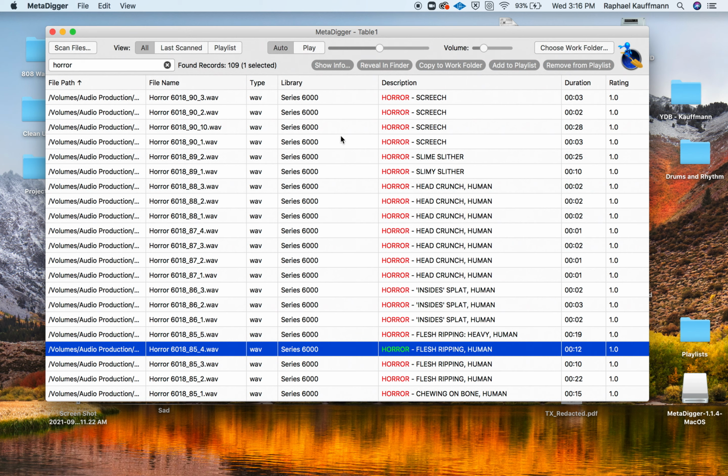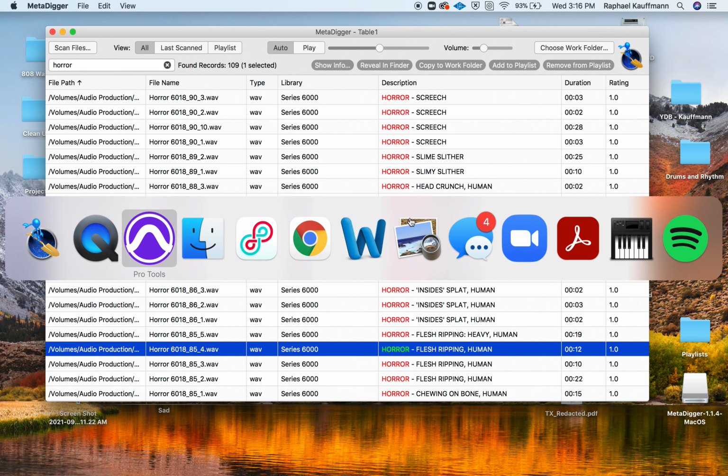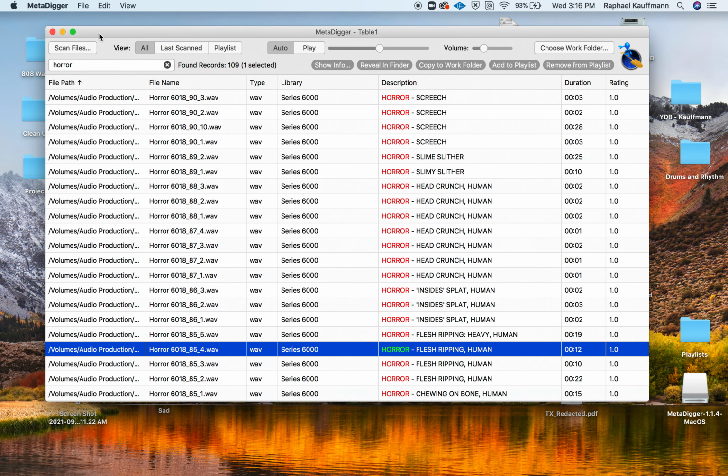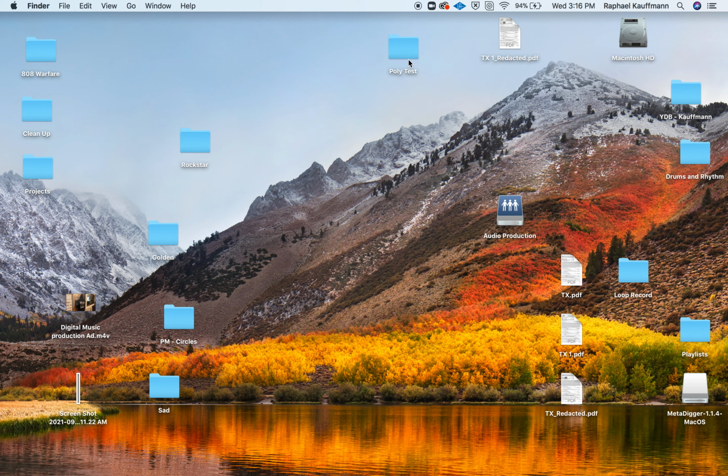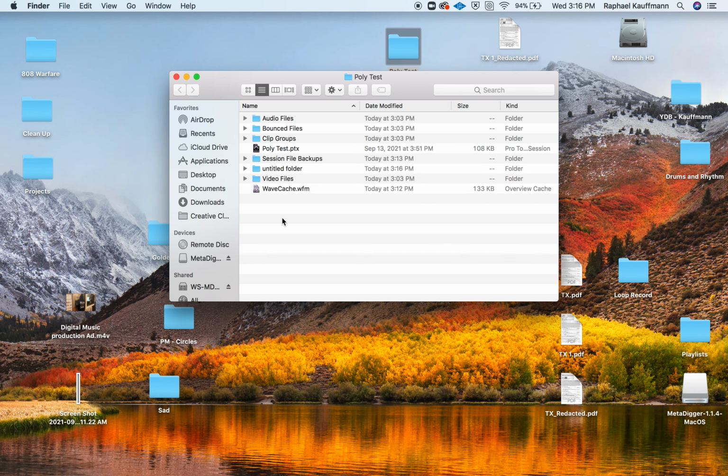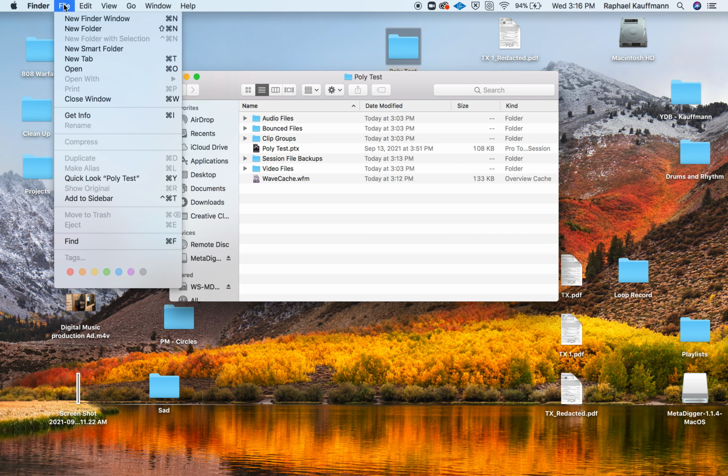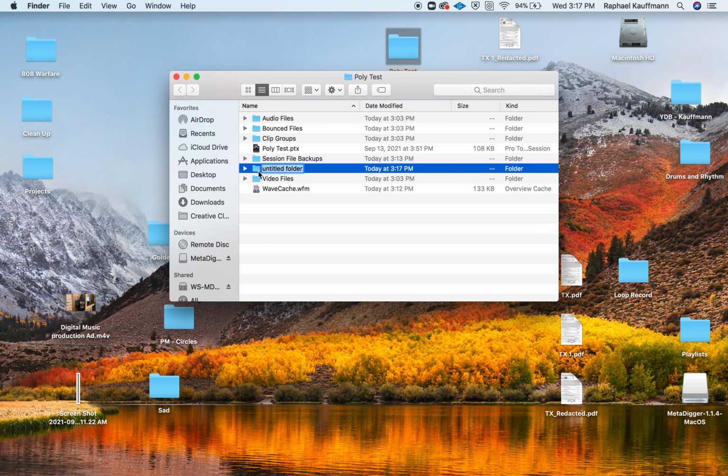Okay, so anyways, how are we going to use this? Back in the Finder, let's hide Metadigger for a second. I'm working in this session called Polytest. Yours will be called Macabre or something else. I'm going to open up this folder, and I like to organize things by creating another folder in my session folder. If you don't know the quick key, it's Command, Shift, and N, or you just come up here and say New Folder. And I'm going to call it Sound SFX to indicate this is my sound effects folder.